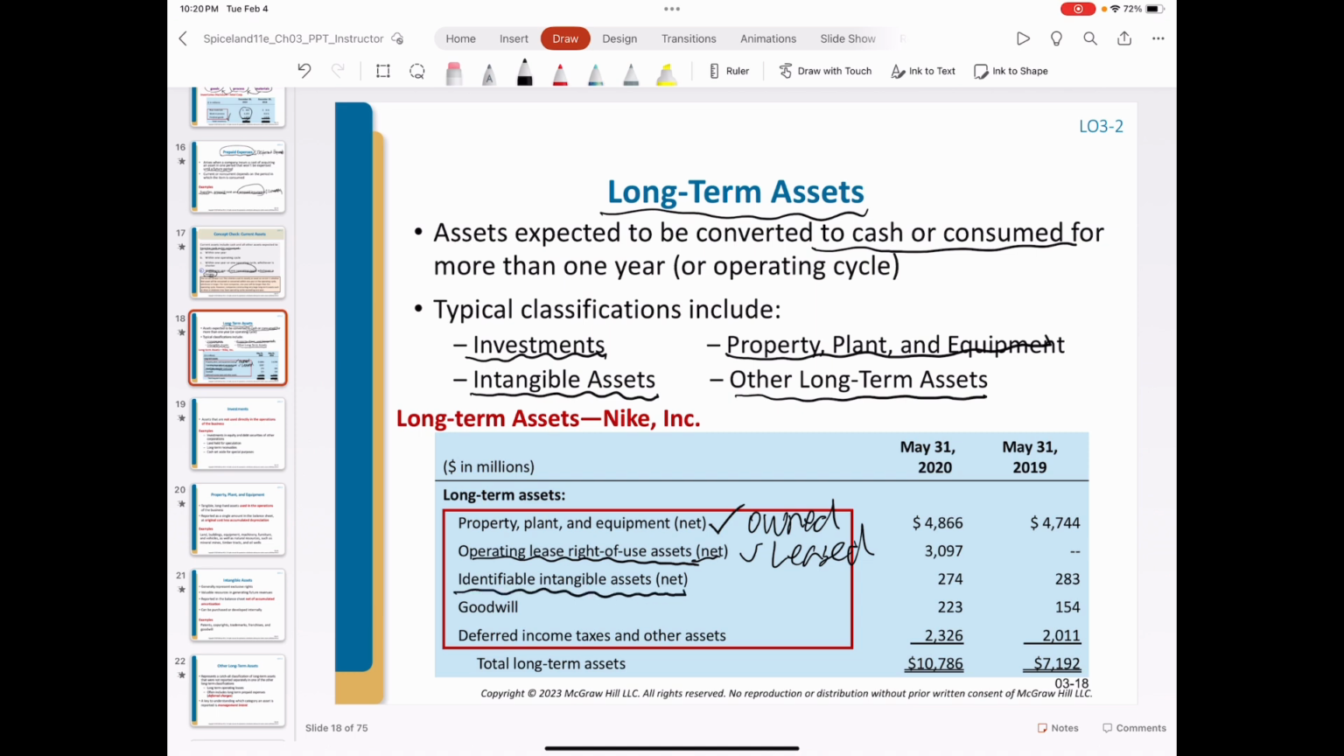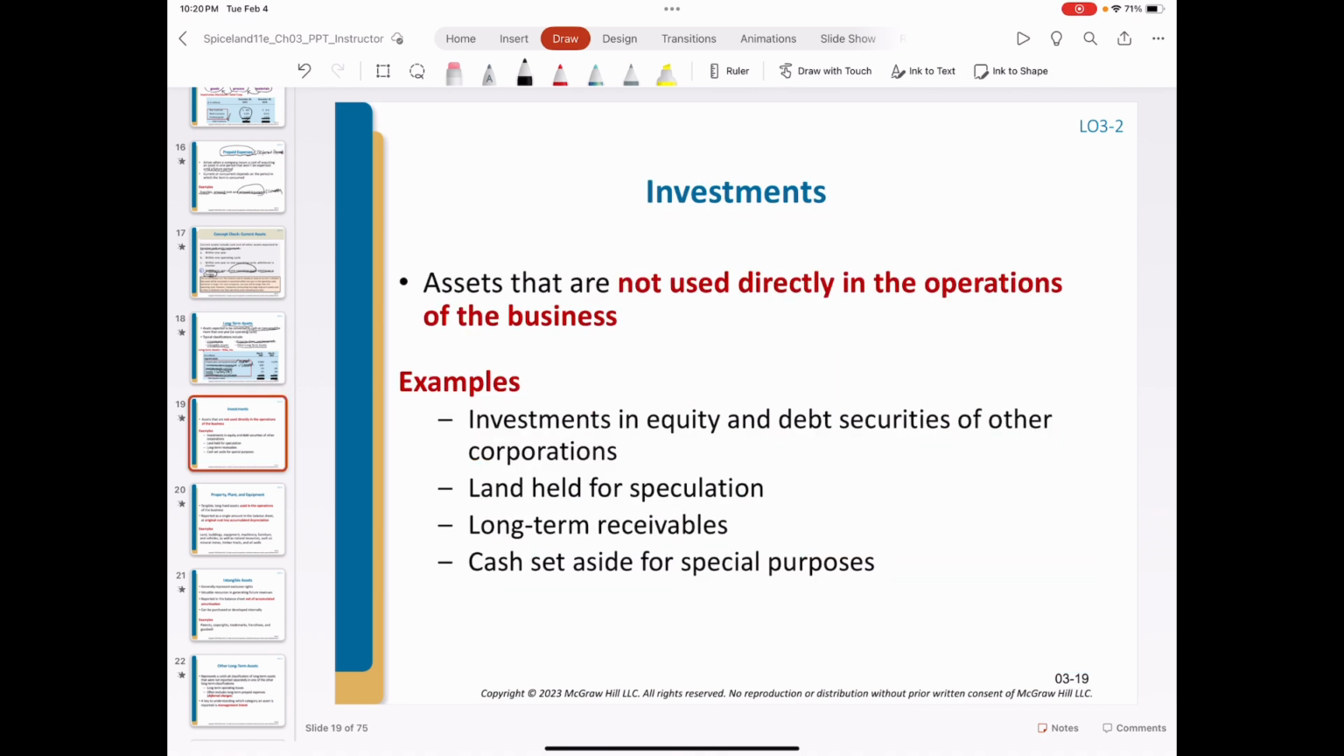Identifiable intangible assets and goodwill. Deferred income taxes and other assets. And goodwill is an intangible asset which is unidentifiable. Long-term investments.